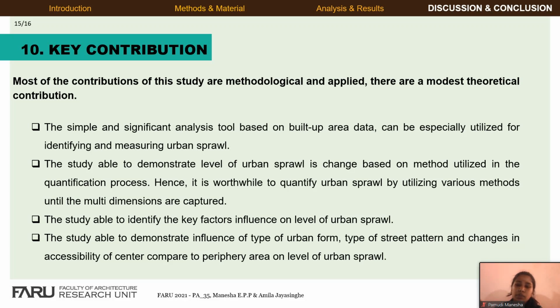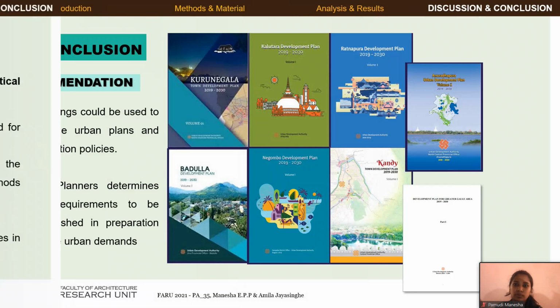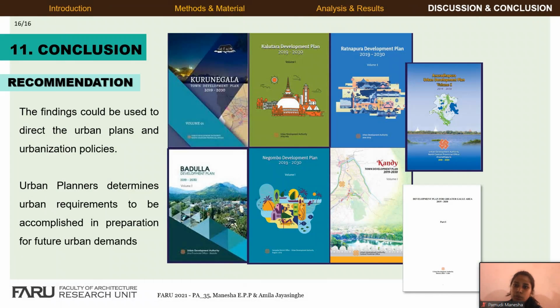The study was able to identify the key factors that influence the level of urban sprawl. The study was able to demonstrate the influence of type of urban form, type of street pattern, and change in accessibility of the center compared to the periphery area on the level of urban sprawl. The findings could be used to direct urban planning and urbanization policies. Urban planners determine urban requirements to be accomplished in preparation for future urban demands.